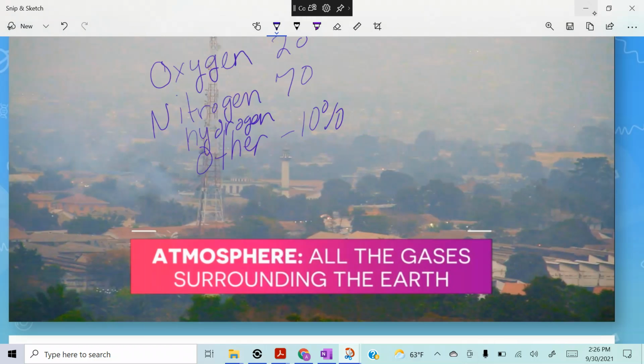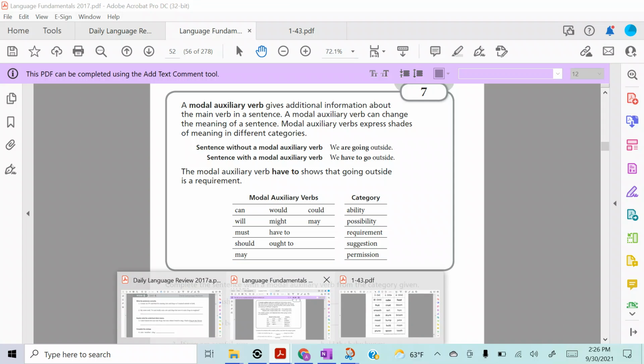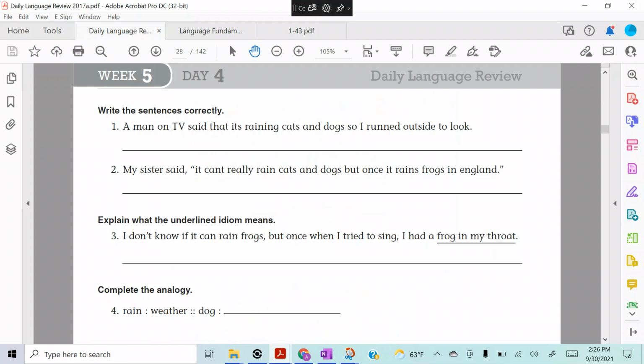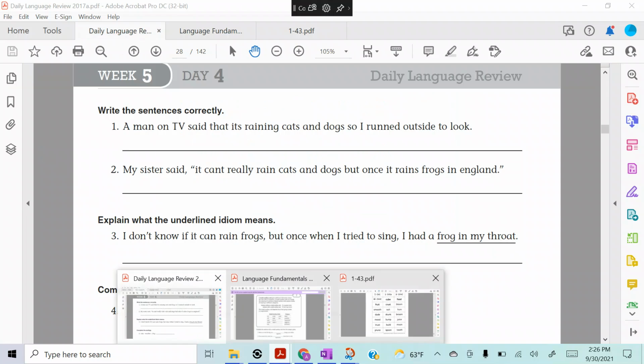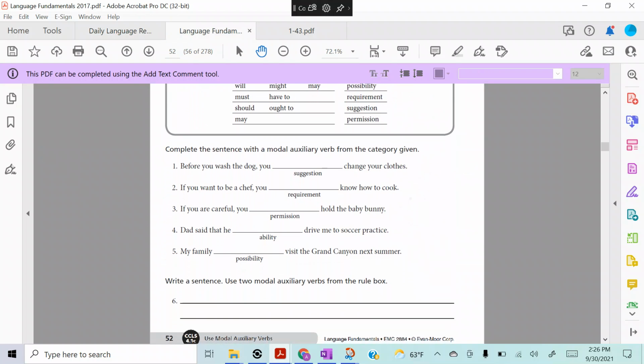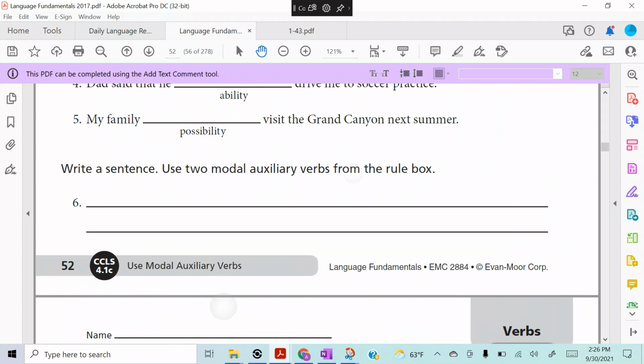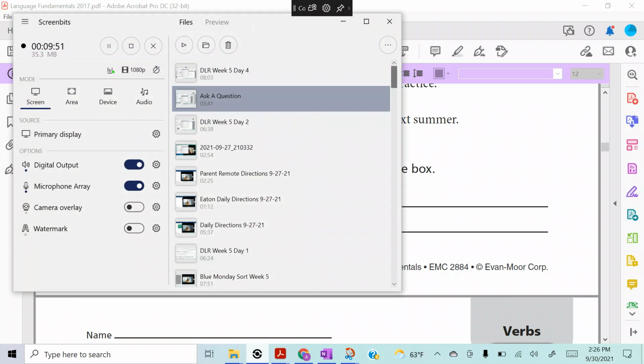So what I want you to do is I want you to go ahead and finish doing the rest of these, right? I want you to keep filling those out, but I want you to find subject and predicate. And then for the last one, it says, use 2 auxiliary verbs from your rule box to write a sentence, okay? So you're going to make up your own sentence, but you're going to use some auxiliary verbs to do that. Capiche? All right, there you have it. There's auxiliary verbs 6 and 7.